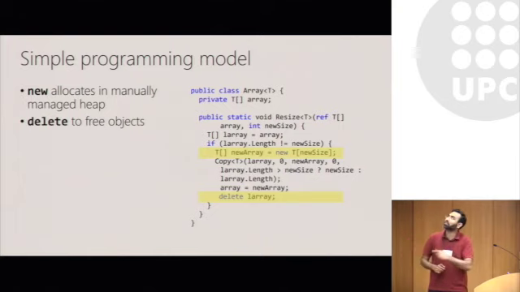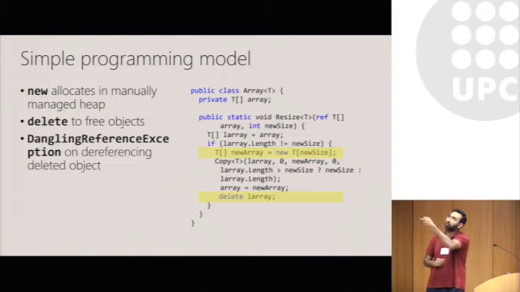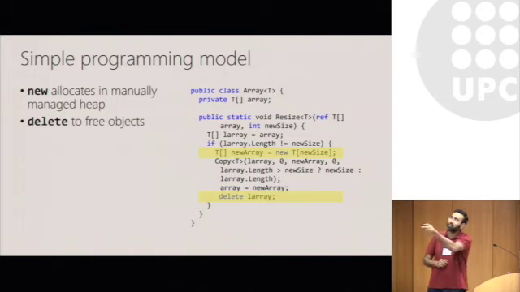So for example, here's a very simple example of an array class with a resize method where you're passing a new array and a new size. And the array resize method simply copies the objects over into a new array. And the programmer can allocate the new array using the new method and then use the delete construct to represent when the old array is no longer in use.